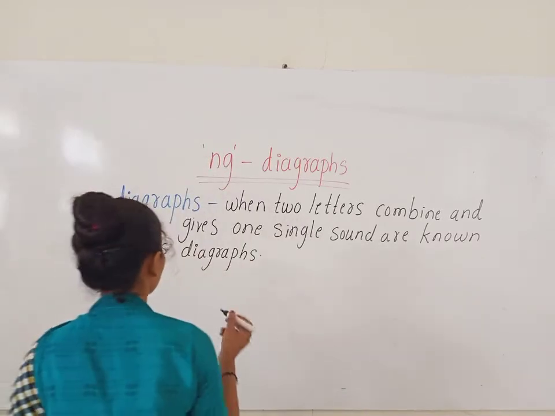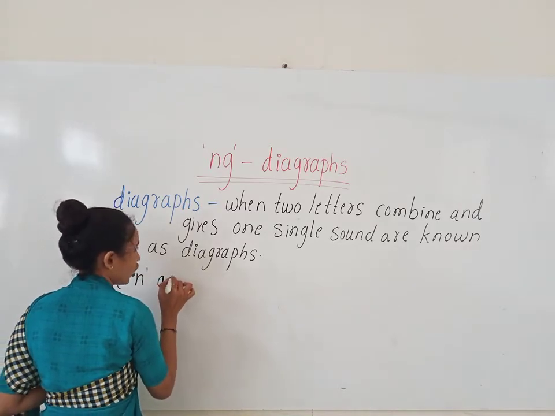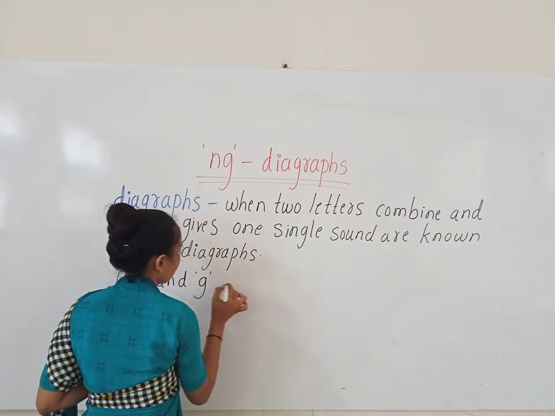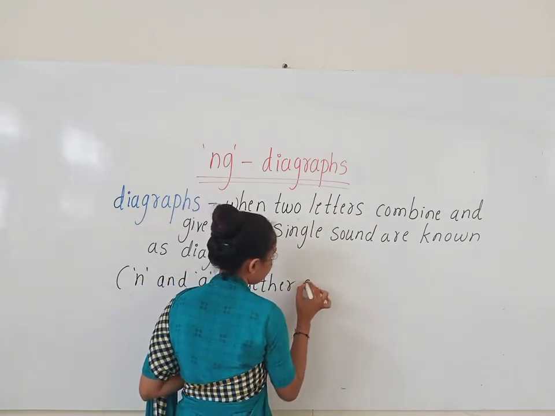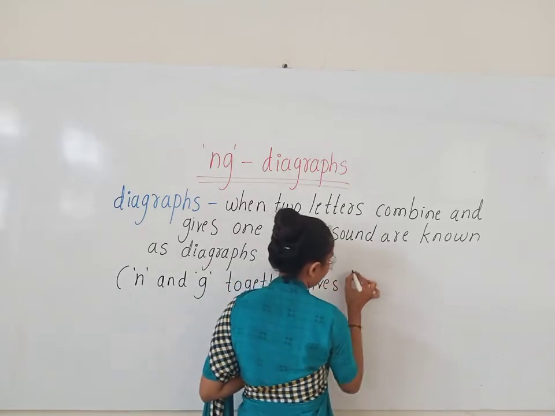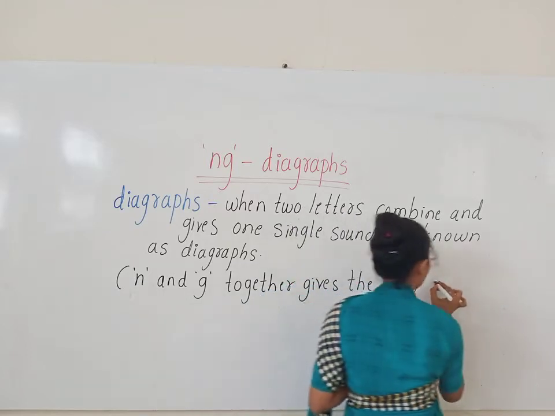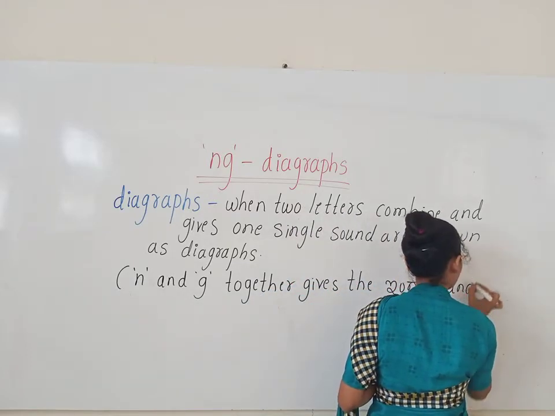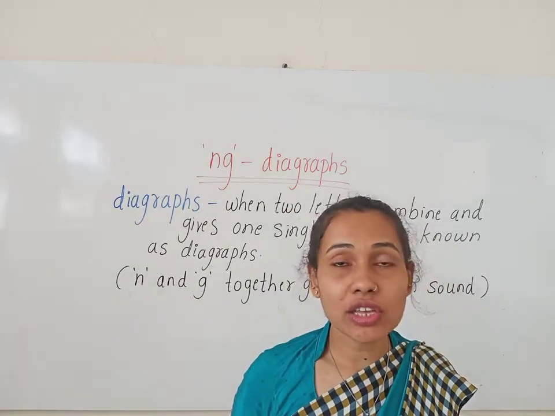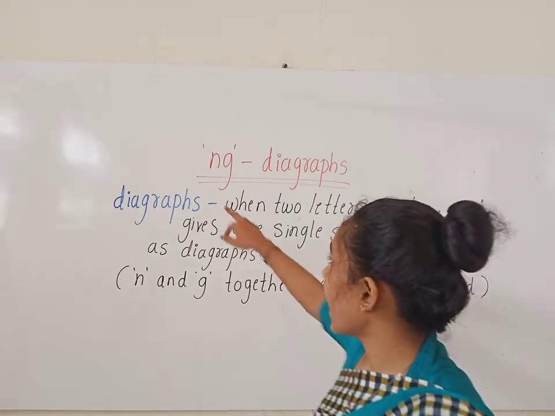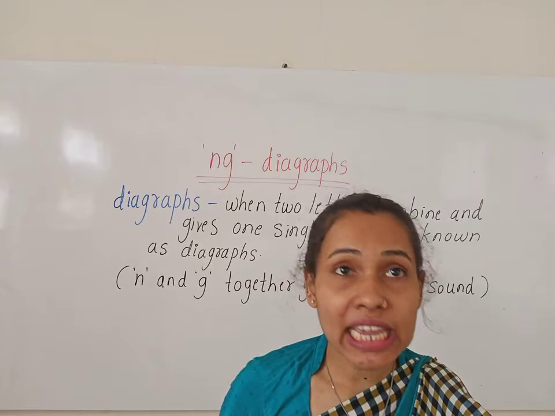Okay children, N, G together gives the ing sound. When N and G combine together, they give the ing sound.